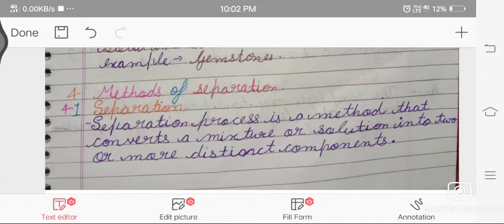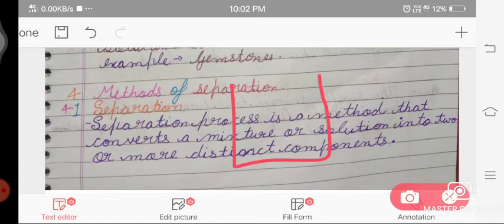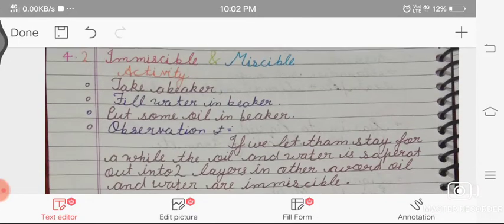It means, for example, the mixture of sand and water: we can filter it, and its distinct components are separated. The sand is on the filter paper, and the water is what you filter out.